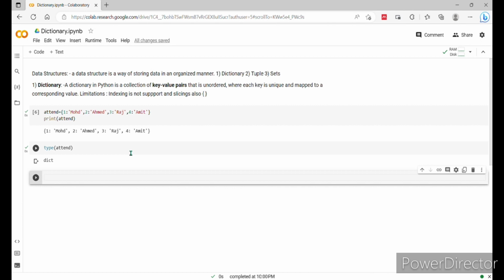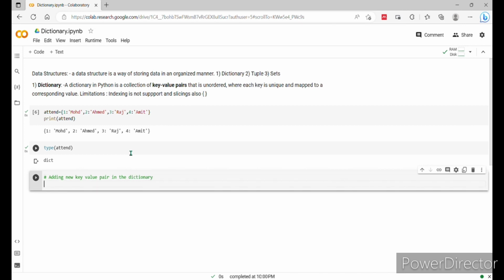The next, if you want to add a new key value pair in the dictionary, okay, so I'll write it here, hash. So if you want to write something in the code cell, you need to use hash, as I said before, okay, hash. So here I'll write adding new key value pair in the dictionary, okay.